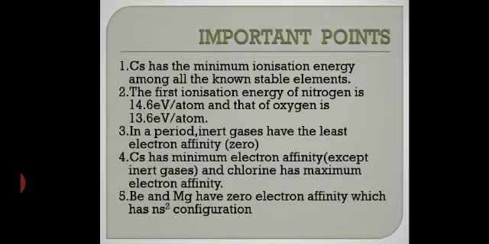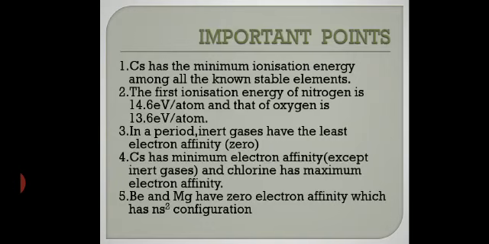Now, next are some important points which you have to remember, which may come in your exams. Got it? Somewhere, like in assertion reasoning questions, fill in the blanks, match the column, matrix type, or multiple choice. Like cesium has the minimum ionization energy among all the known stable elements. That is why cesium is found to be the best photoconducting material. It has a minimum work function. Photoconducting means it is used in the photoelectric effect, because as it has minimum ionization energy, electrons can be easily released from it, and hence it is the best photoconducting material.